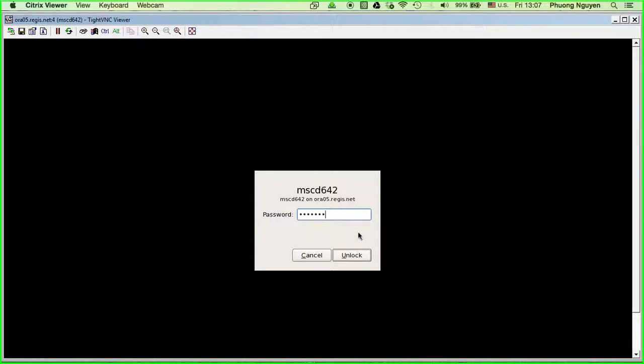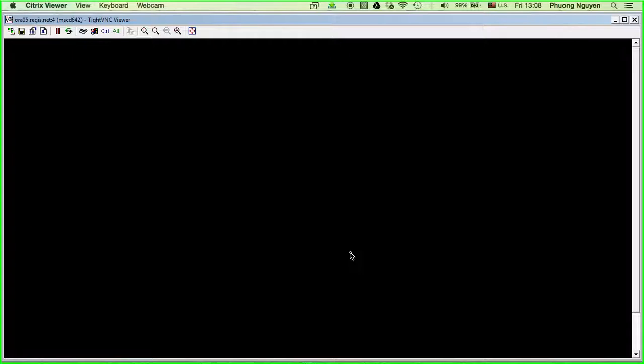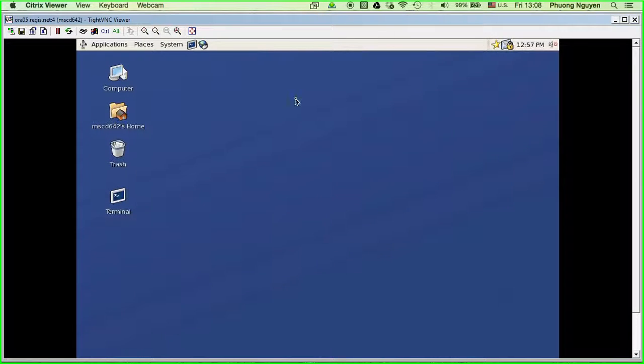If you want to log into 642, then you just type MSCD 642, and the password is MSCD 642. It's the same. Okay. Do unlock. Now you see the database screen. This is the user interface for the database.